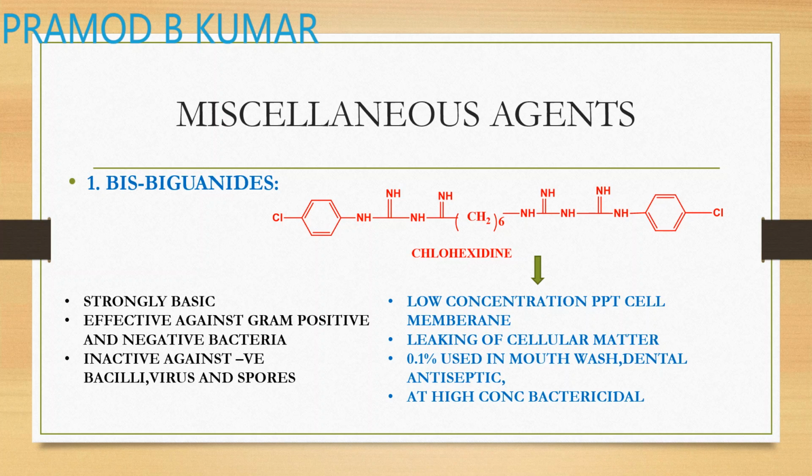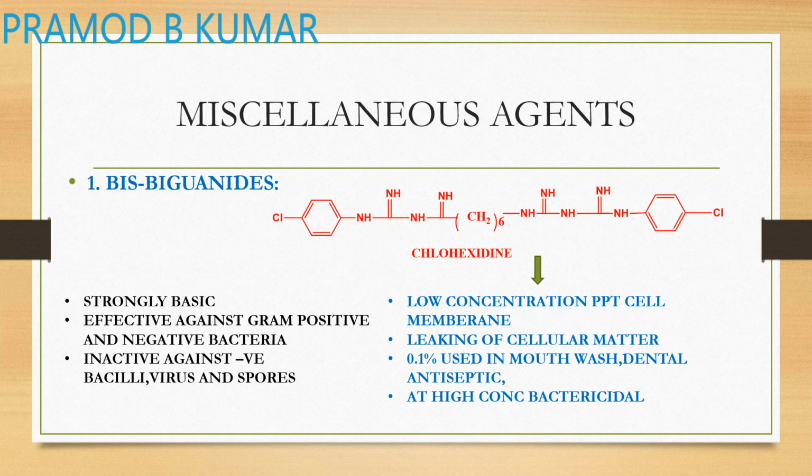Okay, so let us see the structure of your biguanides. What are biguanides? Biguanides are compounds which contain the basic unit NH, C double bond NH, N. So this is your basic guanidine. Since there are two such linkages, that's why it is called biguanide.